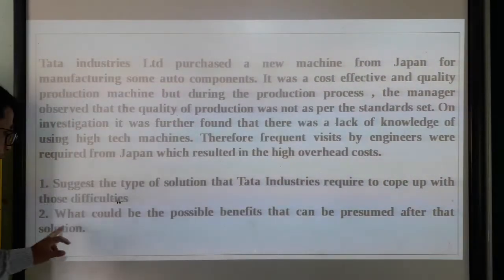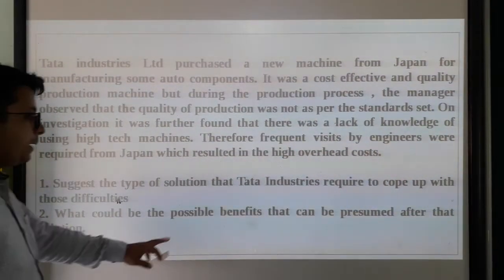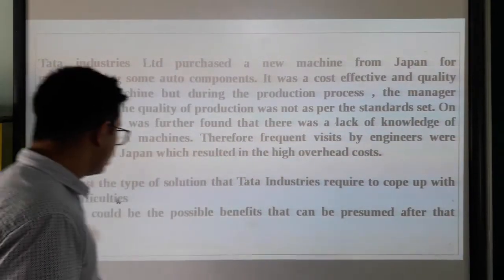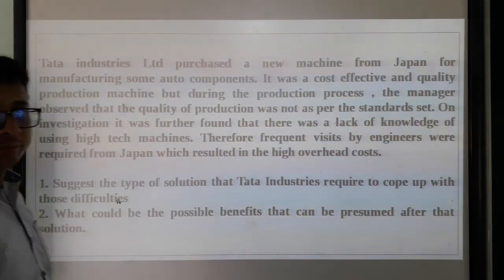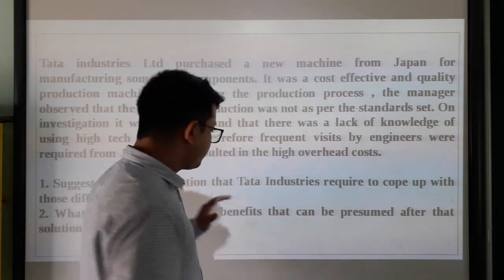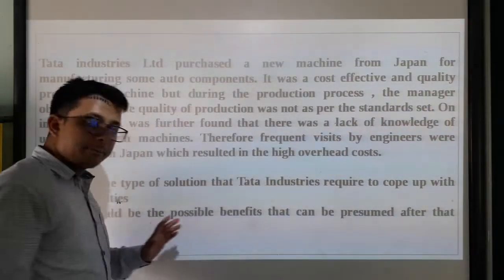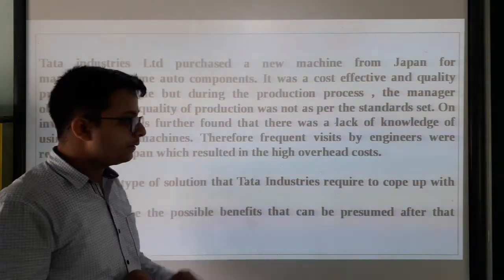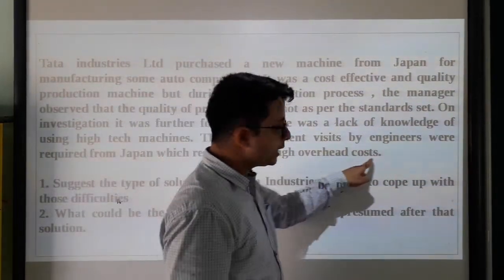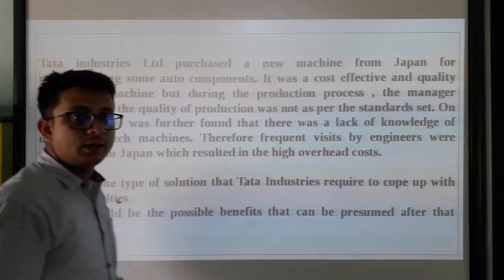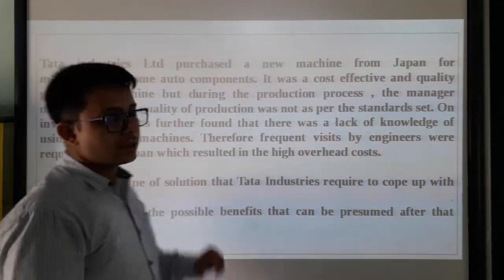The next question is, what could be the possible benefits that can be presumed after that solution? Solution we got: the employees should be given vestibule training. When the employees are given vestibule training, the problem of high overhead cost would be resolved for Tata Industries.